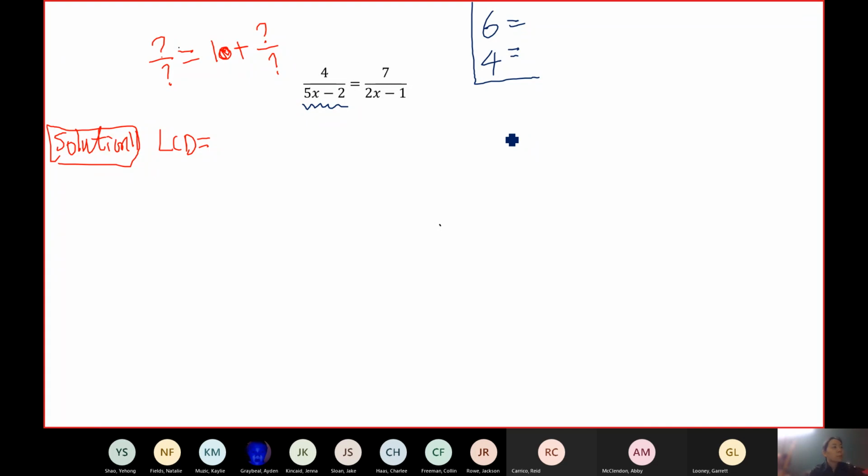Anybody? That's what we did during the first week, right? So 6 would be a 2 and a 3. Yes. And then 4 would be 2 and 2, and then you bring them down. You line up the same number, and if you don't have one, you create a new column for that, and you bring one down from each column, right? Yes, that's right. Exactly. Okay, that's one way.